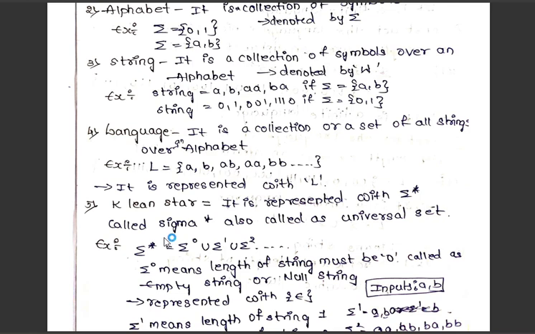Clean closure. Like clean closure only, the language will also be there. Why? Because it is also the set of all the strings. All strings means from the L power 0. For this also the formula will be L power star equals L power 0 union L1 union L2 union L3 union L4, and so on like that.